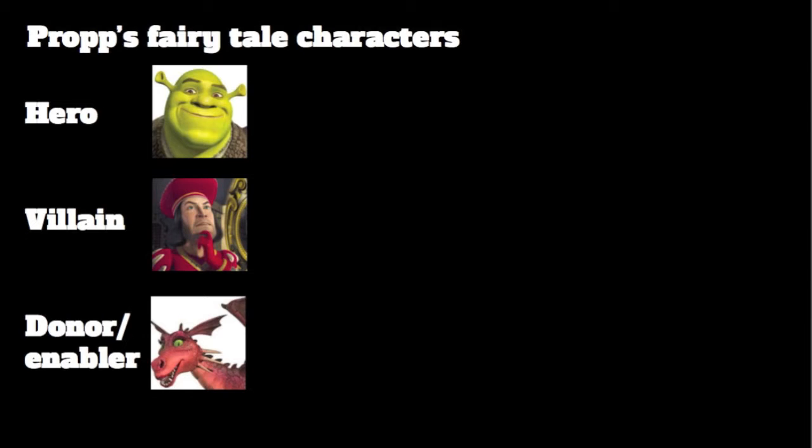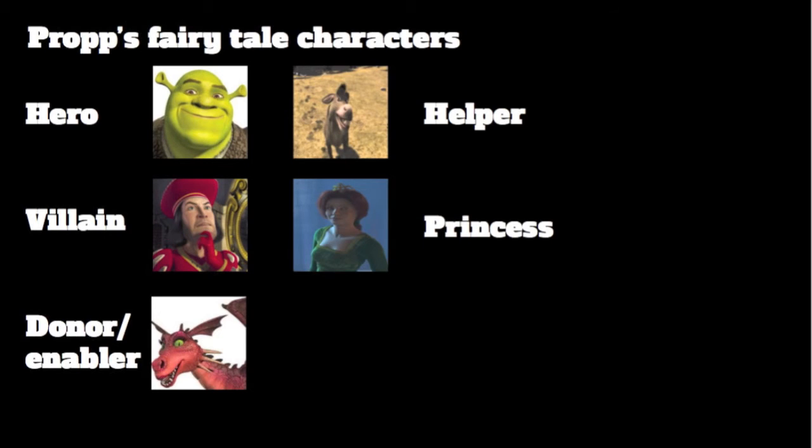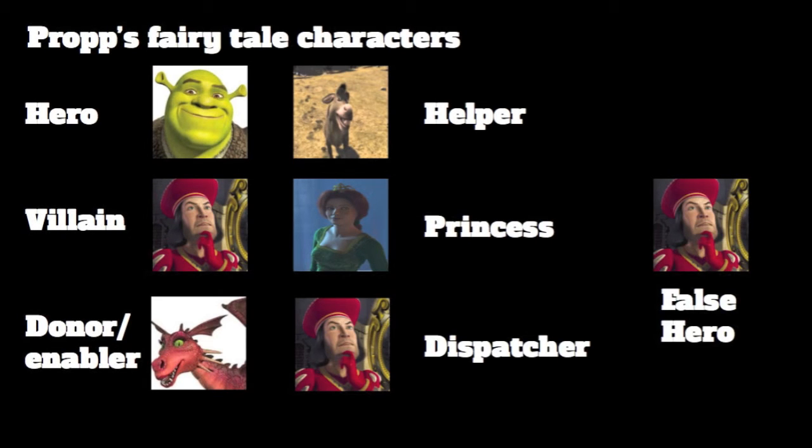Then the donor or enabler, which is the dragon in this case, who helps stop Farquaad's wedding. Donkey is a helper in this movie because he helps Shrek on his quest. The princess is obviously Fiona. And Lord Farquaad is also the false hero and dispatcher. The reason Farquaad is the false hero is because without sending Shrek on the quest, Shrek wouldn't have met Fiona and lived happily ever after.